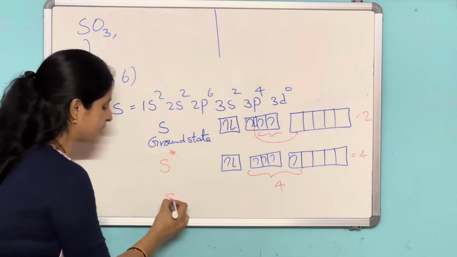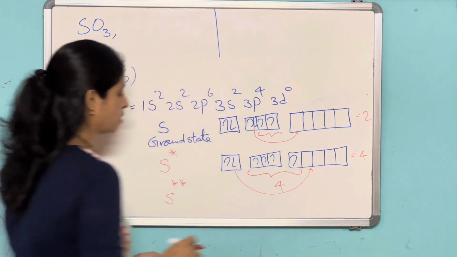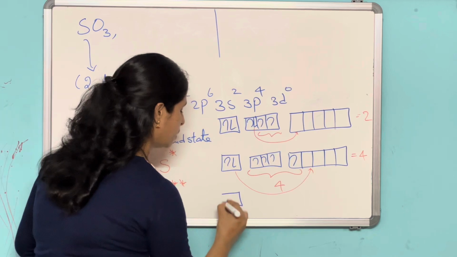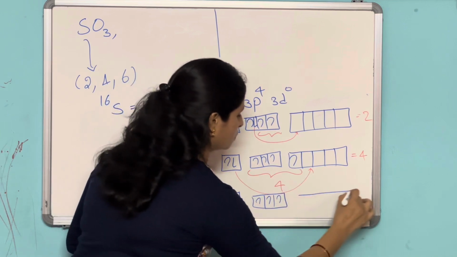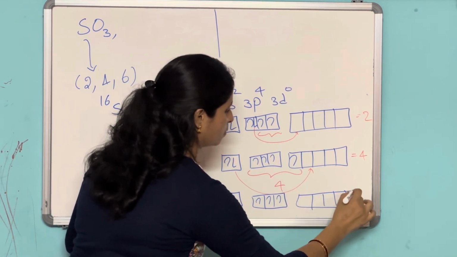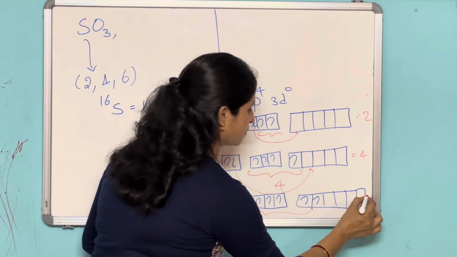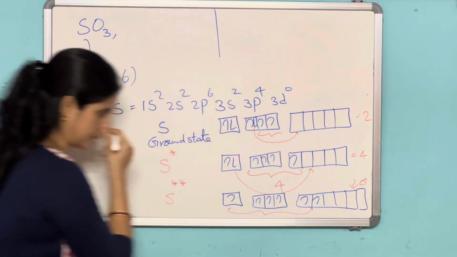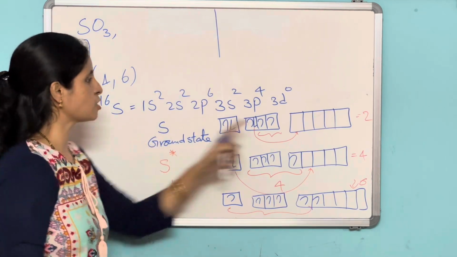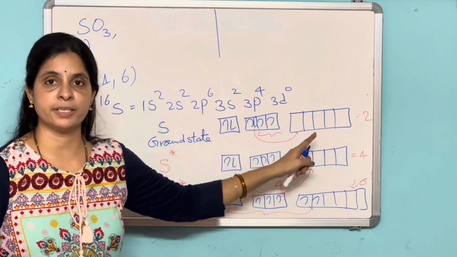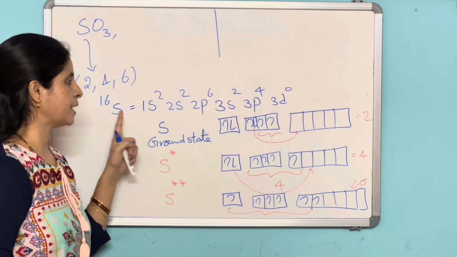Okay. Now the second excited state of sulfur. In the second excited state, this electron will jump into this orbital. Now write down the electronic configuration. Now the valency is 6 for this one. So what is the reason why sulfur is exhibiting variable valencies? Because of the vacant d orbitals. Remember, this is a previously asked question.